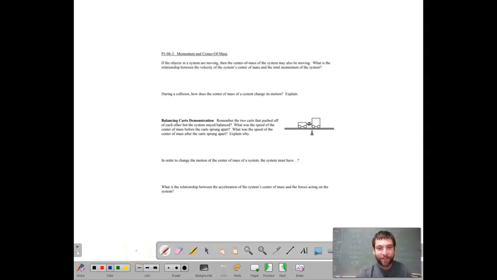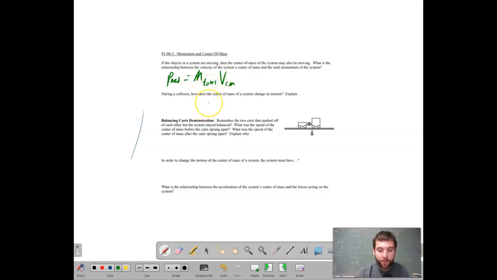If the objects in a system are moving, then the center of mass of the system may also be moving. What is the relationship between the velocity of the system center of mass and the total momentum of the system? Okay, so conservation of momentum, as it relates to the system center of mass, we're going to take our net momentum, so add up all of the objects' momentum of the system. Net momentum equals our total mass times the velocity of the center of mass. That is your relationship. Remember, relationship means equation.